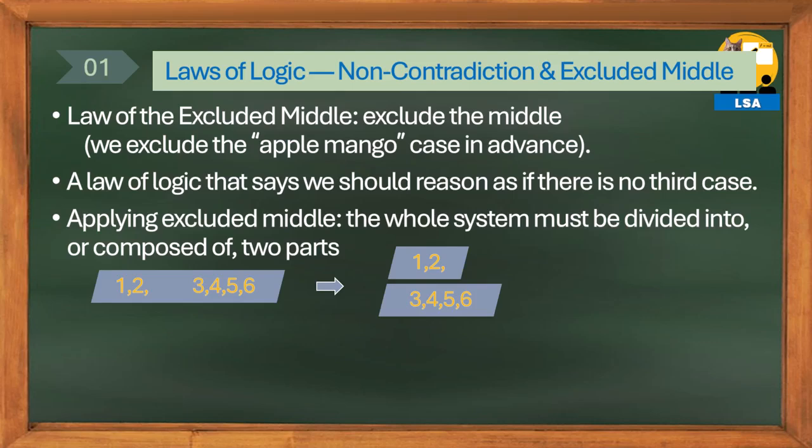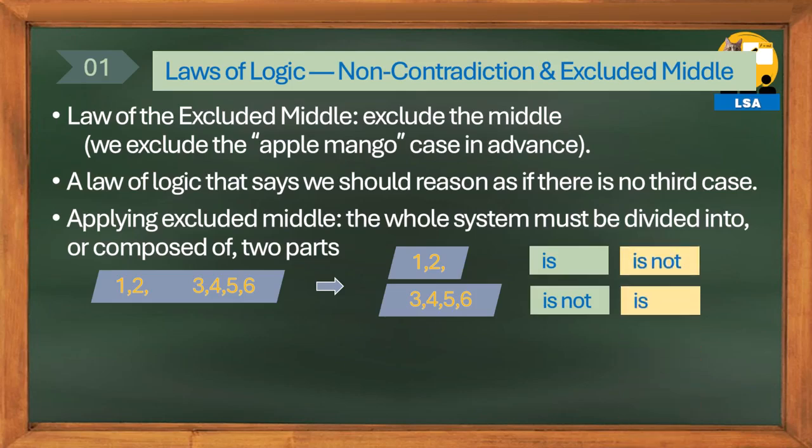Then you must think that if 1, 2 is, then 3, 4, 5, 6 is the case of is not, and if 1, 2 is not, then 3, 4, 5, 6 becomes is. Any third case other than these does not exist because it was not allowed from the beginning.